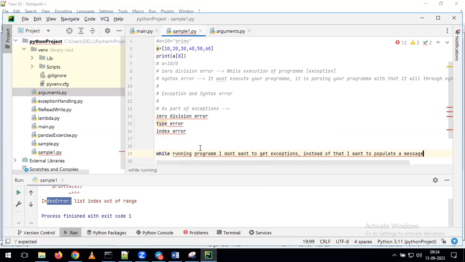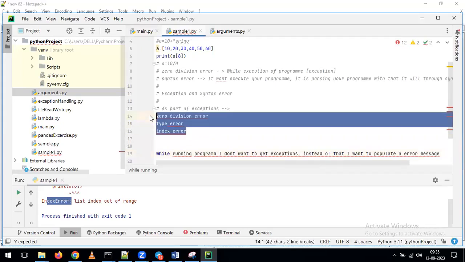Instead of getting the exception, I want to populate an error message. I want to run the program without getting any kind of error, but I want to display one message saying what the error is as part of your program. And just observe.